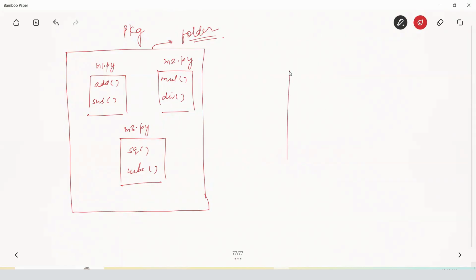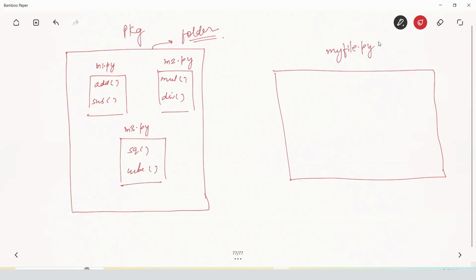Suppose this is my file, my file.py, any name you can take. Here I want to use this add function inside my file.py. So how can we do this? First of all, we need to import this package inside my file. But if we import the whole package, we get m1, m2, and m3, all three here.